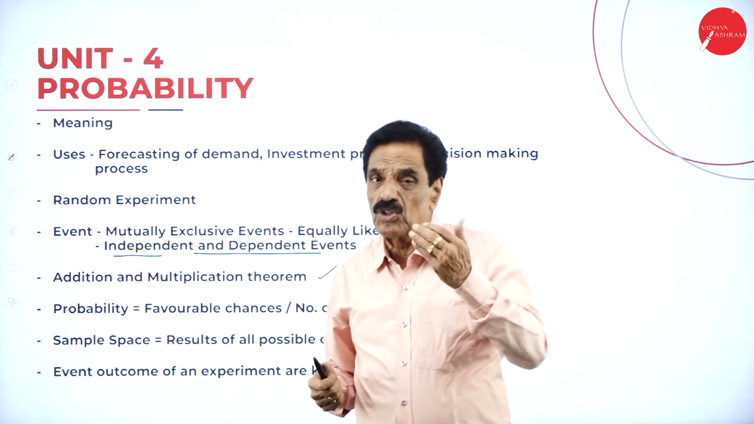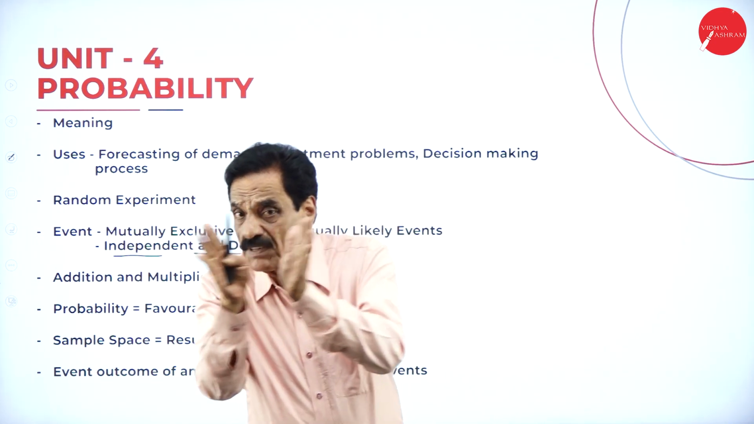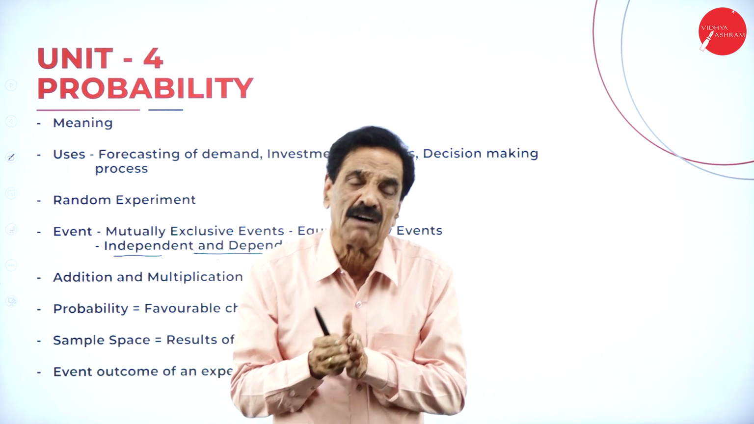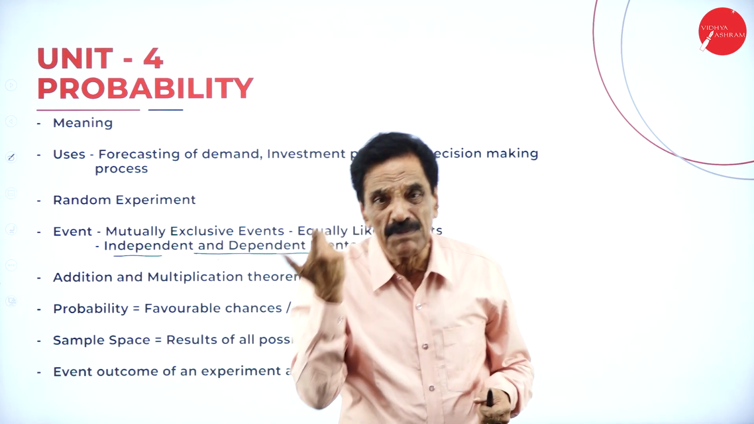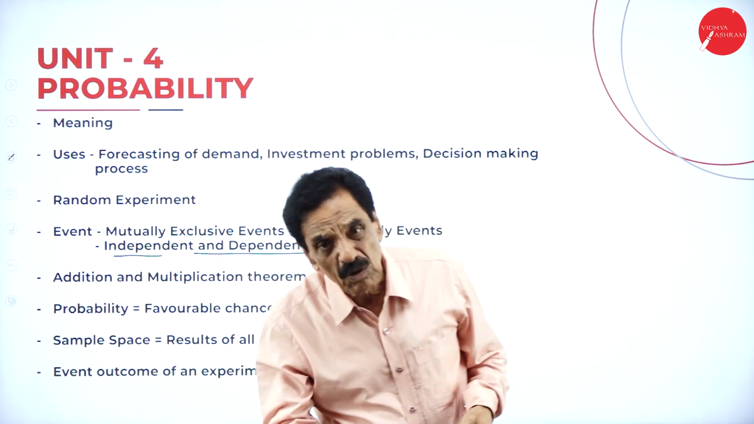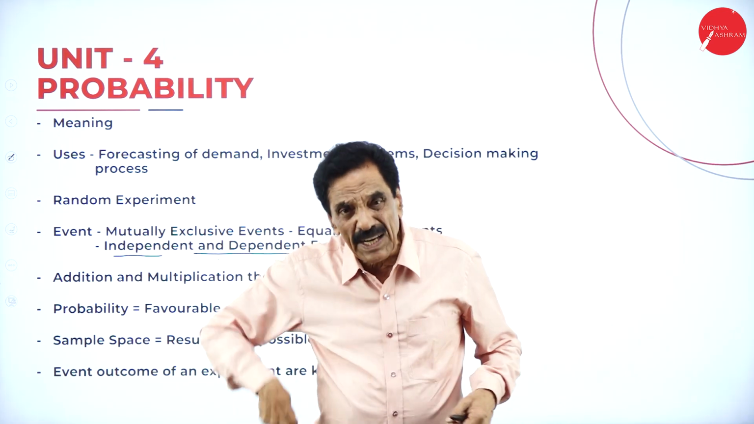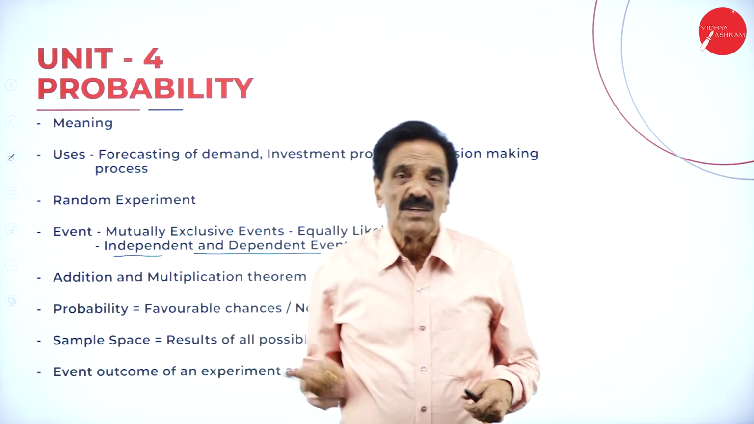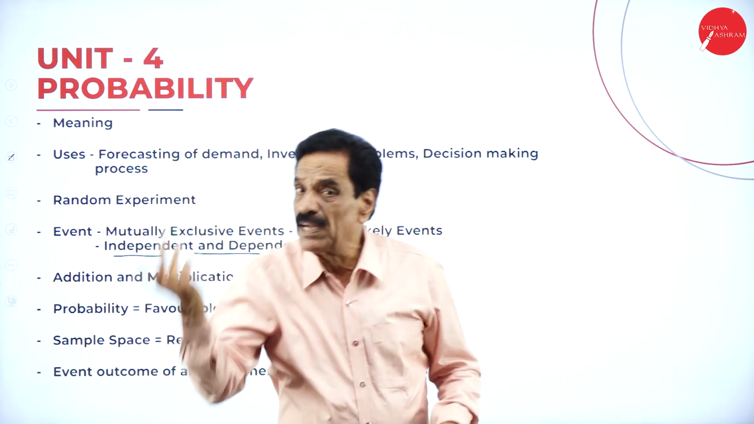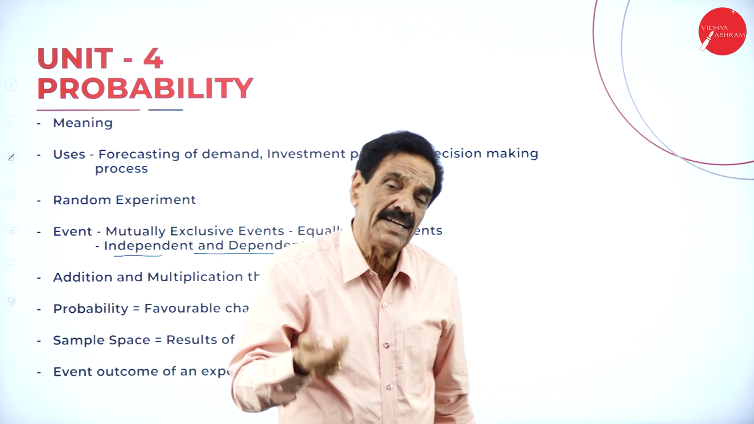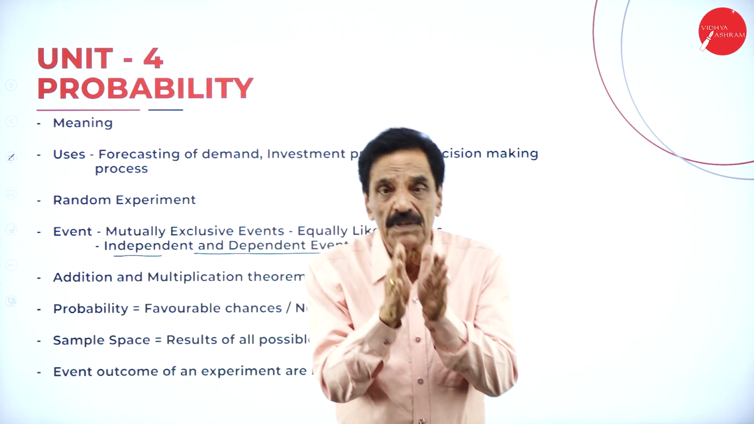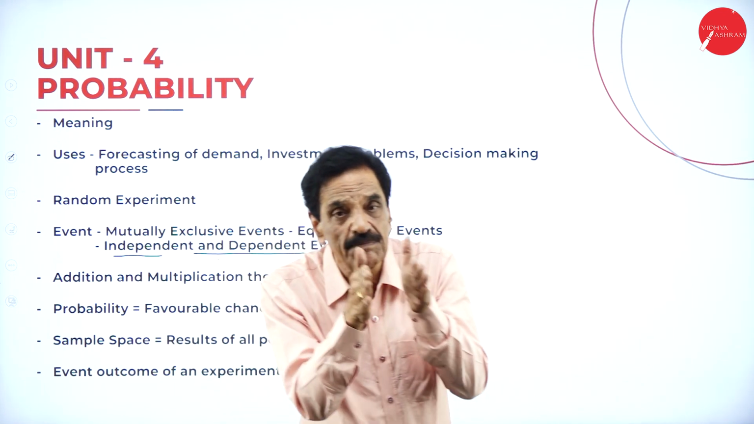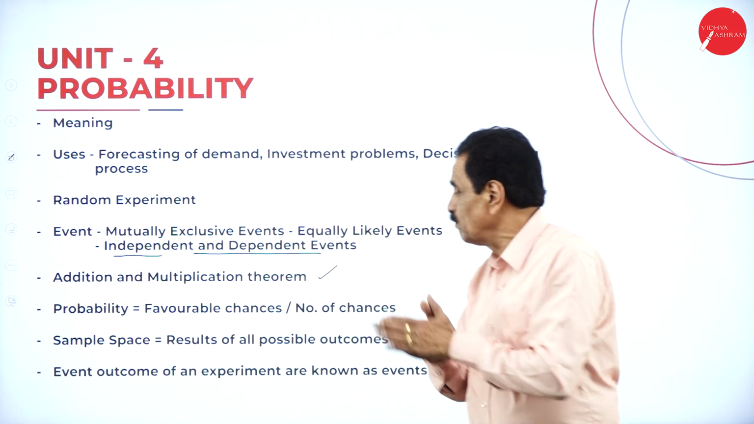What is probability? I told you, probability is equal to favorable chances divided by the total number of chances considered. So when you draw anything, it may be good or bad. It's only a random experiment we are going to do. When a coin is tossed, it may be head or tail, or it may be head-head, or tail, whatever result comes. So what is probability? Favorable chances divided by total number of chances.